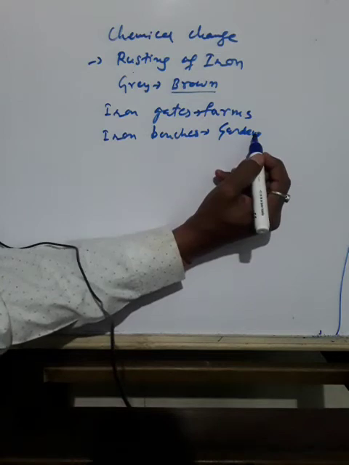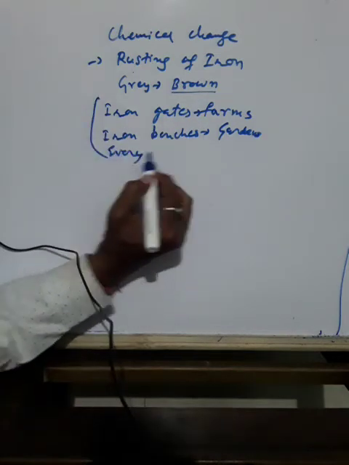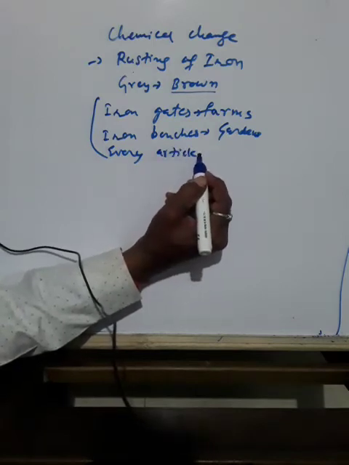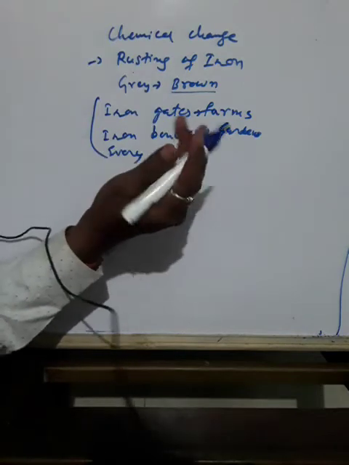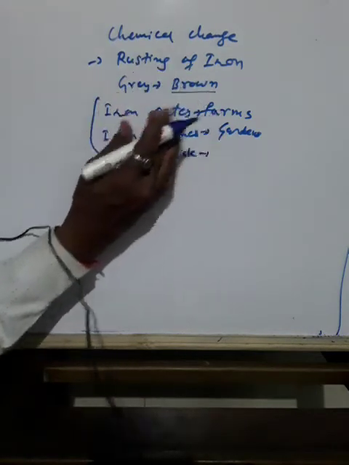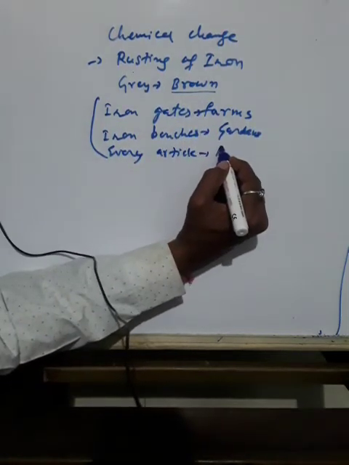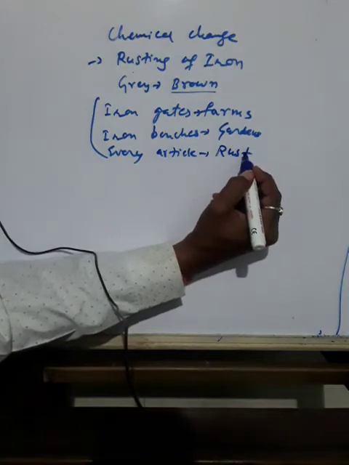Almost every article of iron kept in open air gets rusted. Whichever substance is related to iron, if it is kept in the open, all will get rusted. They become brown in color.